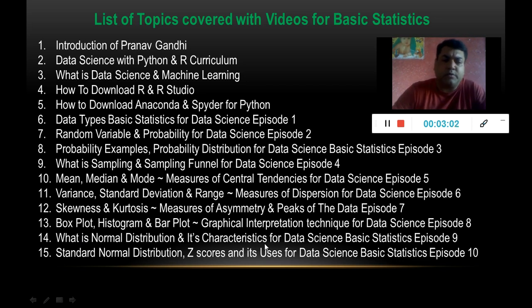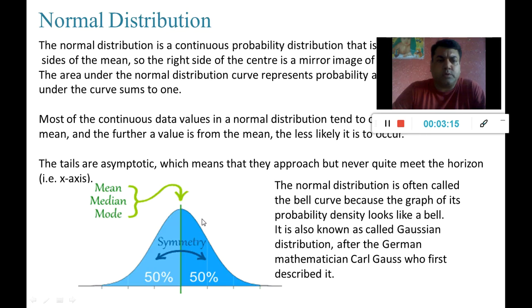We are going to see the same slides again, but it's a quick recap because it has an immediate connection with the standard normal distribution and z-scores. So let's begin to understand what is normal distribution.